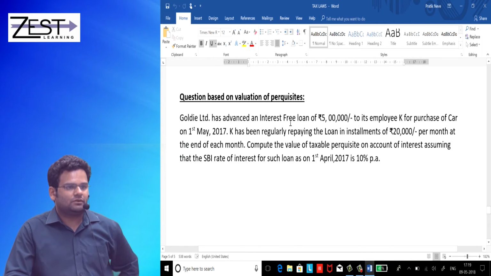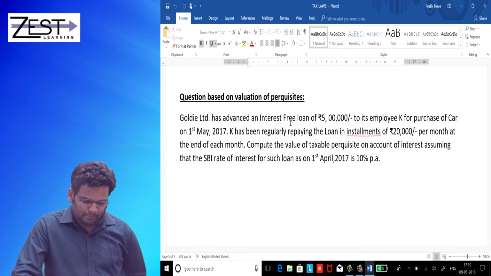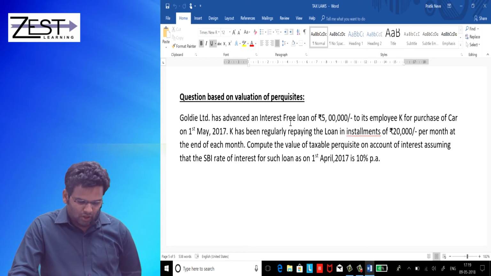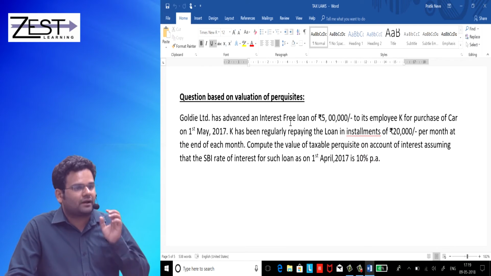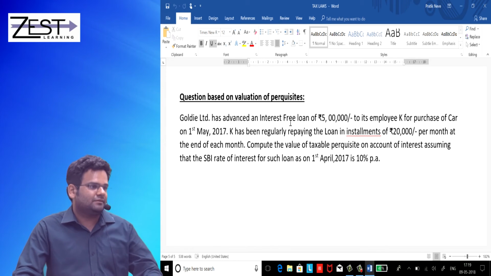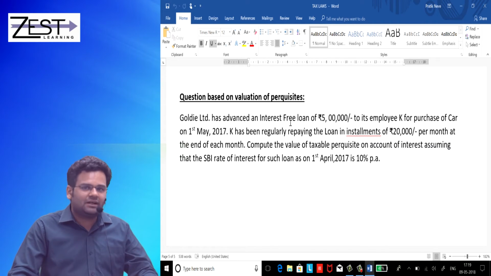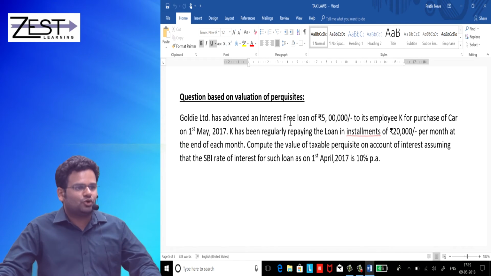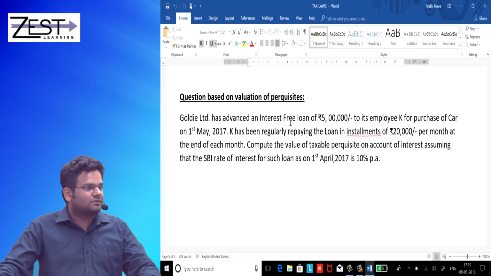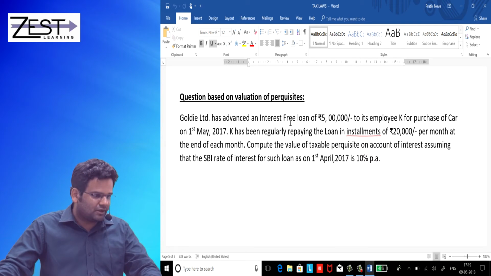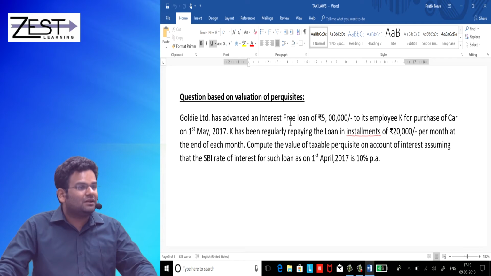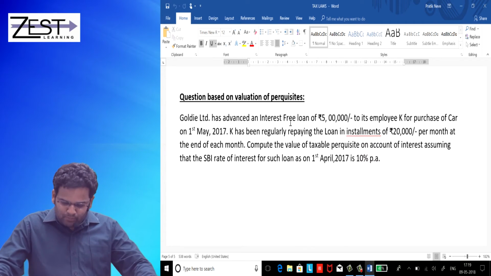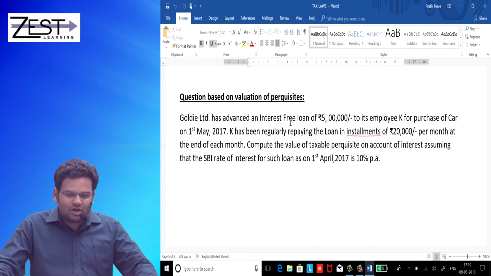Got this illustration? See. Goldie Limited has advanced an interest-free loan of 5 lakh. So 5 lakh means the amount is exceeding 20,000. Now, should you value the Perquisite? Yes, because the amount is exceeding 20,000. Correct? If the amount was up to 20,000, the valuation will be nil. Correct. To its employee K for purchase of car on 1st May 2017.